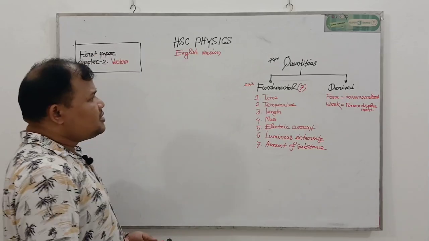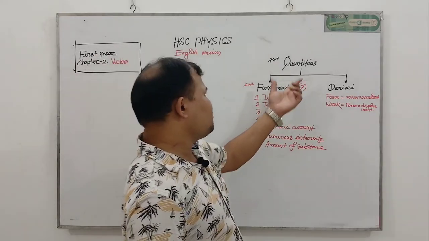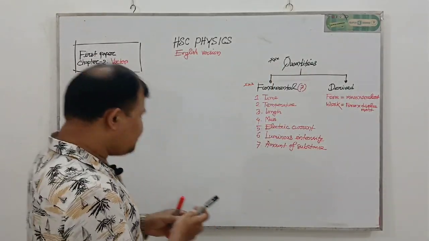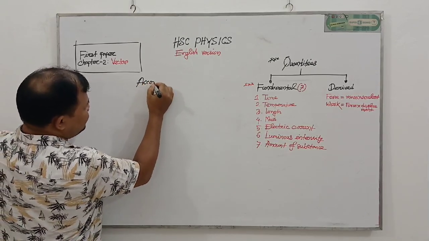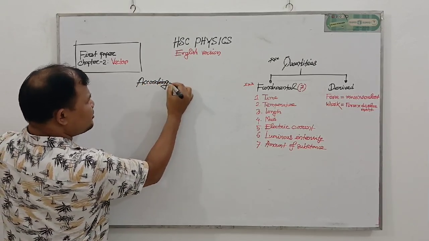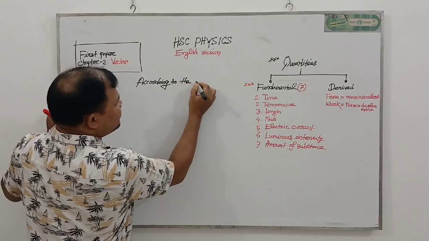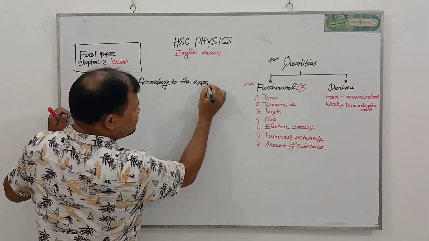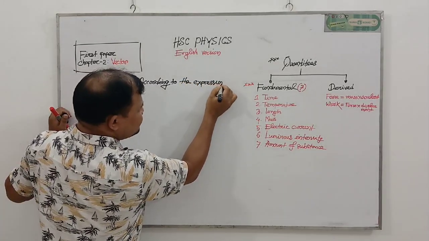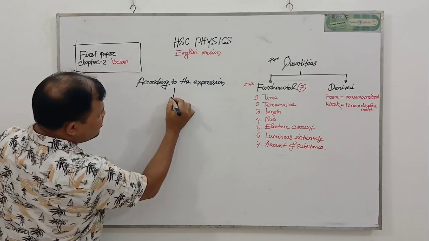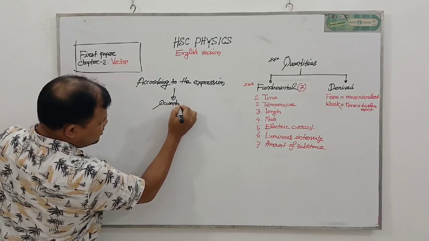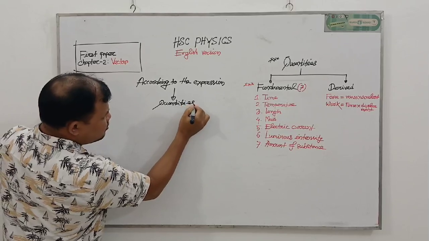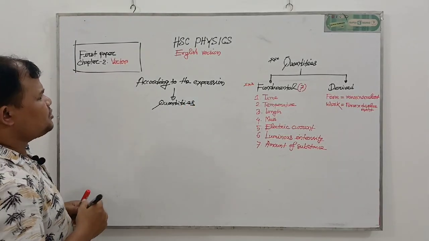Okay, these are the two main types of quantities, but according to the expression, quantities will also be of 2 types.